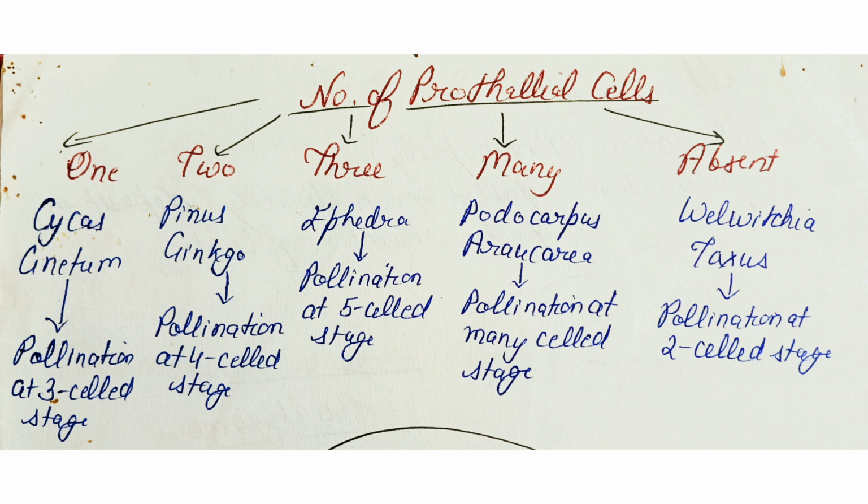The shedding stage of pollination is decided by the number of prothallial cells. Prothallial cell is 1 in case of cycas and gnetum, so the pollination occurs at the 3-cell stage. If the prothallial cells are 2 in number, which is seen in pinus and ginkgo, the pollination occurs at the 4-cell stage. It is 3 in ephedra, so pollination occurs at the 5-cell stage. In Podocarpus and Araucaria, there are many prothallial cells present, so the pollination occurs at the many-cell stage. The prothallial cells are absent in Welwitschia and Taxus. Here, the pollination occurs at the 2-cell stage.